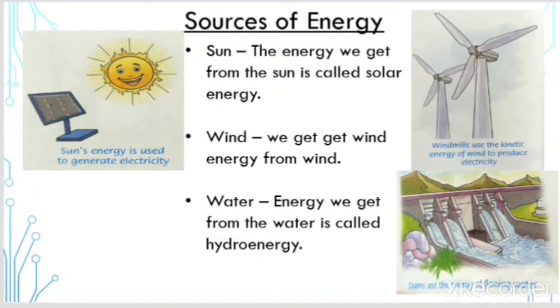The energy we get from water is called hydro energy. Hydro means water. It is used to generate hydroelectricity, like in dams. A dam uses the energy of flowing water.